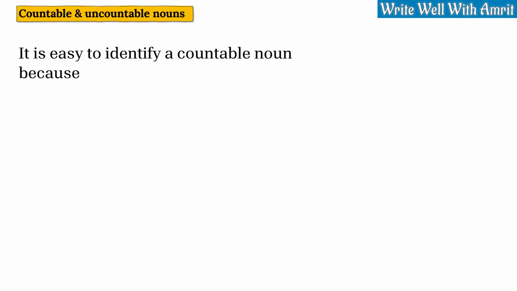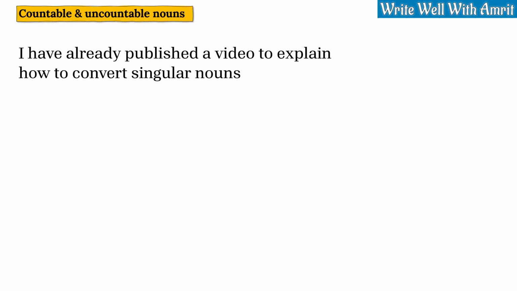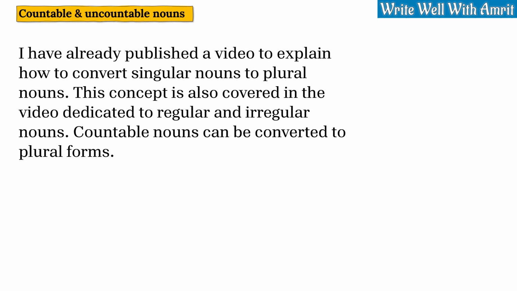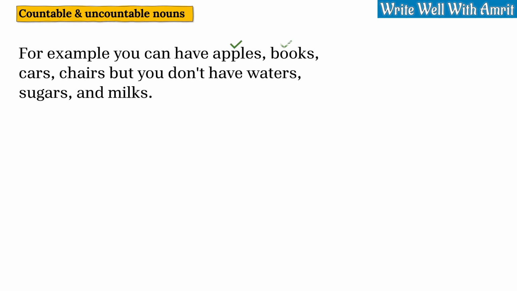It is easy to identify a countable noun because a countable noun can easily be written in the form of one bottle, a bottle, 3 bottles, or half a dozen bottles. I have already published a video to explain how to convert singular nouns to plural nouns. This concept is also covered in the video dedicated to regular and irregular nouns. Countable nouns can be converted to plural forms. For example, you can have apples, books, cars, chairs, but you don't have waters, sugars, and milks.